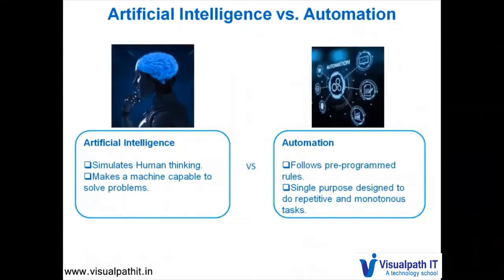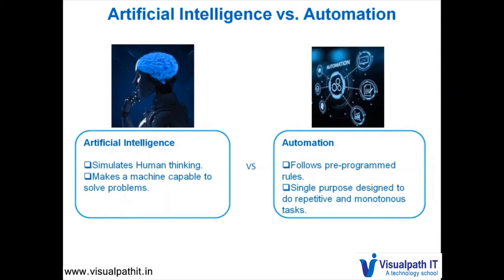Now let us try to differentiate between artificial intelligence and automation. We have been hearing this term automation for quite some time. Certain terms named test automation, process automation. Automation in generic terms applies to any machine which does a repetitive and a monotonous task. It follows a pre-programmed set of rules, while an AI system needs to simulate human thinking. It needs to make decisions based on a particular context, a situation.